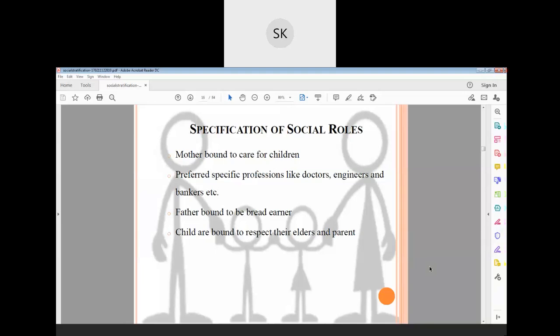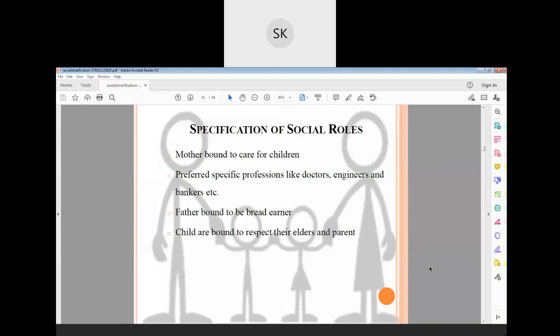Still now, whatever we need, we are asking the mother, right? Father is bound to be the breadwinner. He should earn. Mother should be the caretaker. Why should they not interchange? Why should the mother go for being the breadwinner? Why should the father be the caretaker?